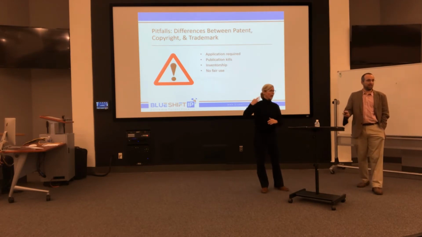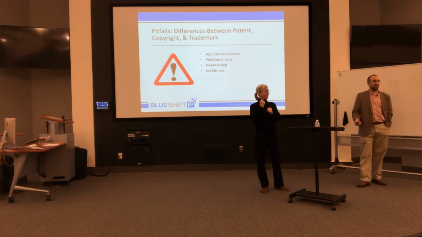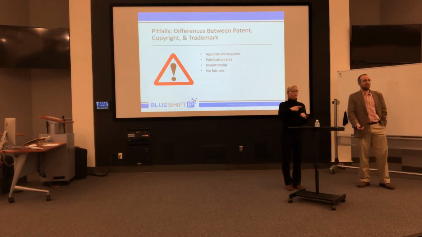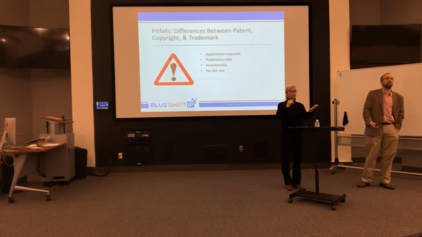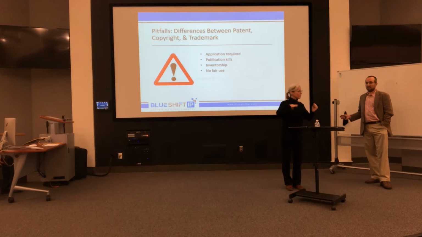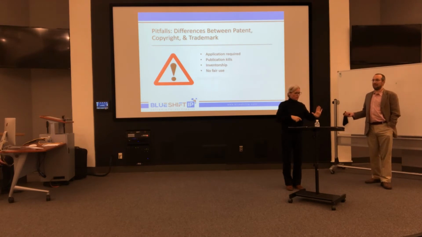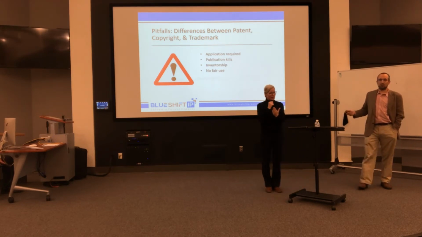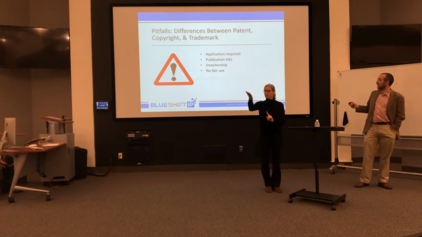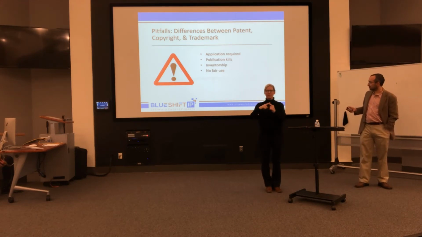Just by writing a paper, you obtain copyright protection. You can submit an application to the Copyright Office to obtain additional benefits, but it's not necessary. With a patent, you must submit a patent application to the Patent Office, and if you don't, you obtain no patent rights. So an application is absolutely required.